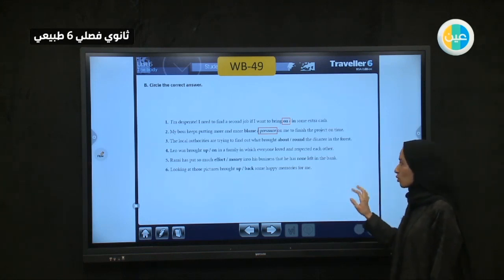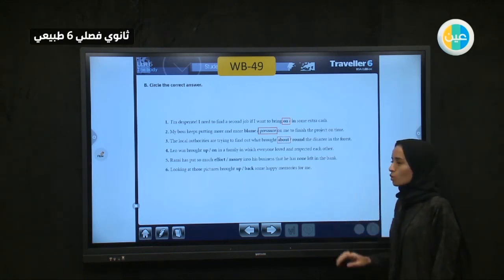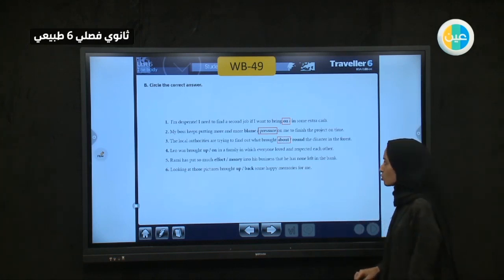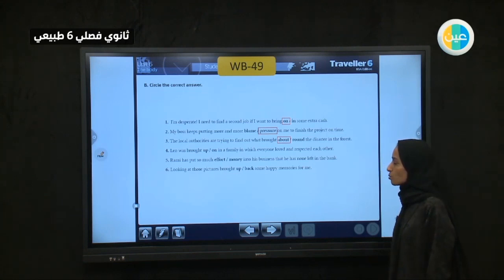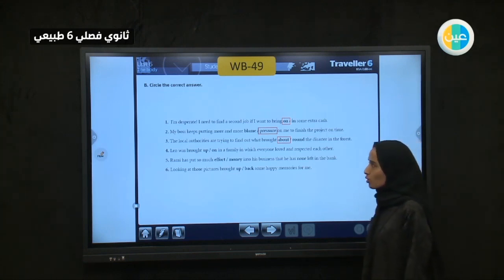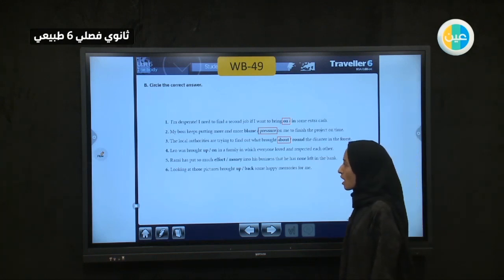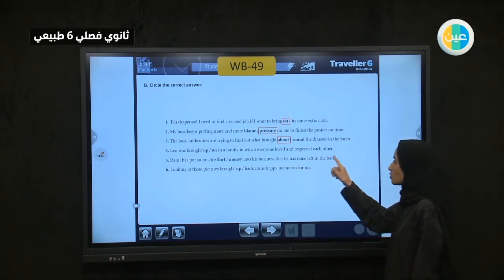So they want to know where it came from, what led to this or that thing. So we have a problem and we want to know what brings it about.